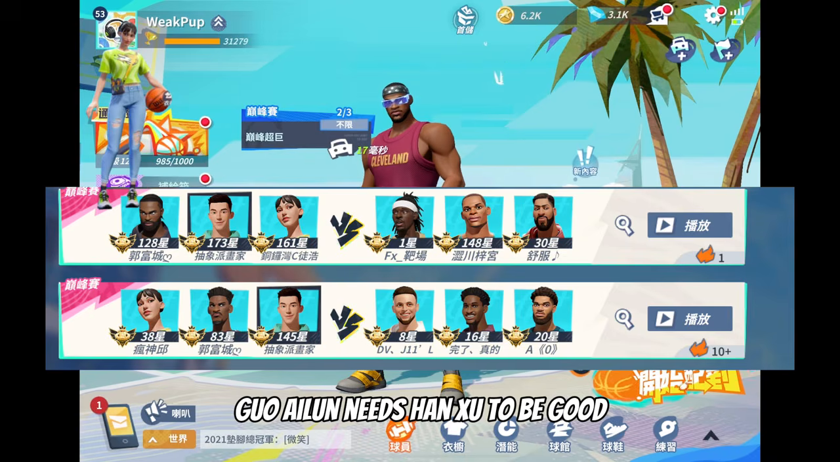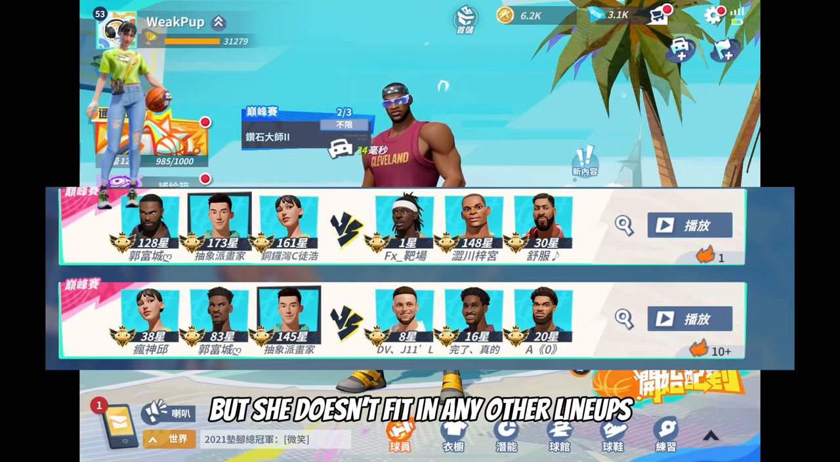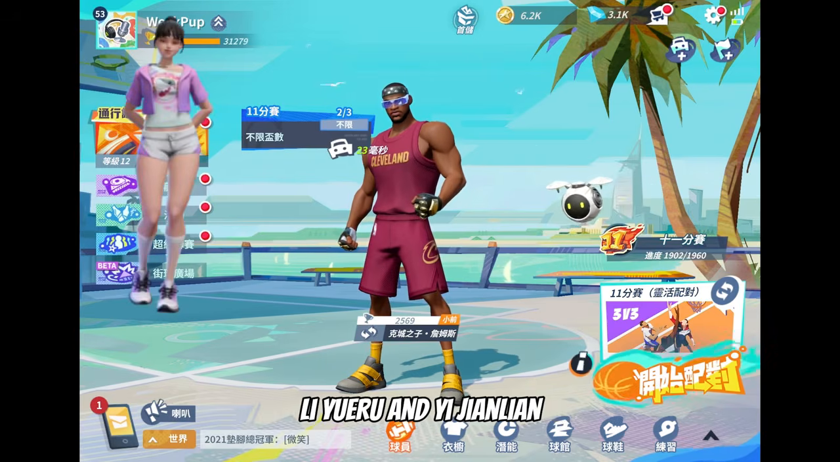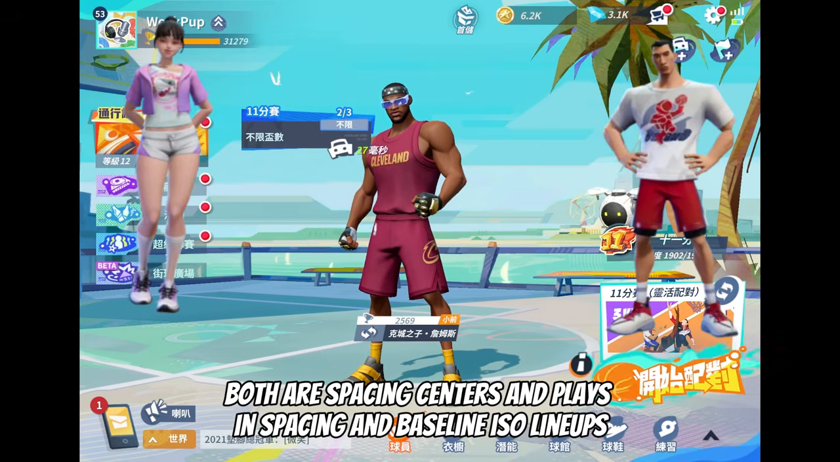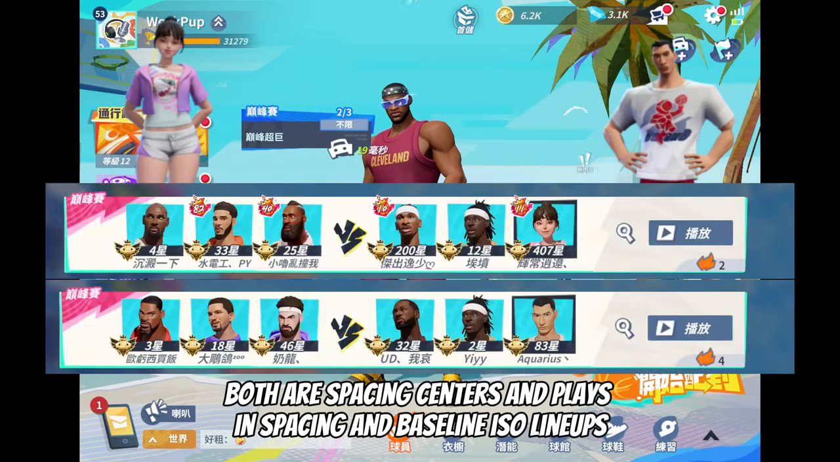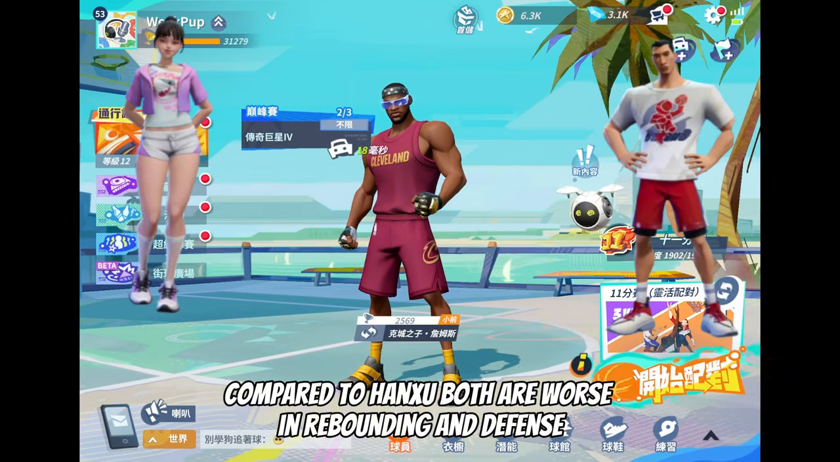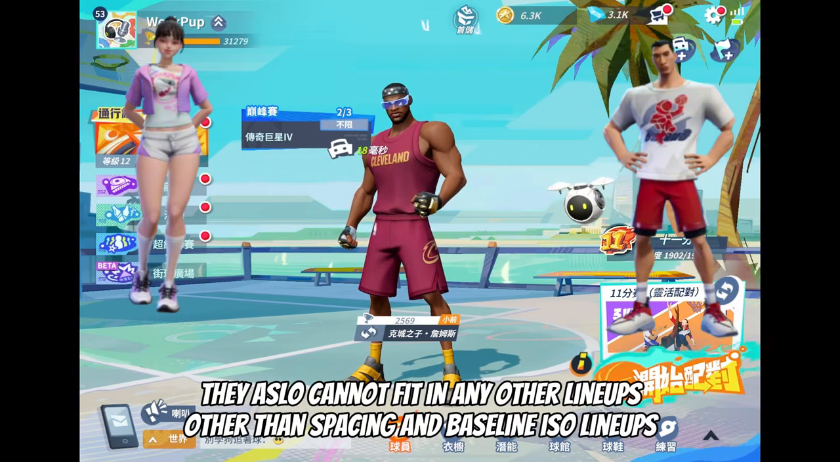Guo Alan needs Hangsu to be good, but she doesn't fit in any other lineups. I'm talking the next two at once, Liuru and Yi Jianlian. Both are spacing centers and play in spacing and baseline ISO lineups. Compared to Hangsu, both are worse in rebounding and defense. They also cannot fit in any other lineups other than spacing and baseline ISO lineups.